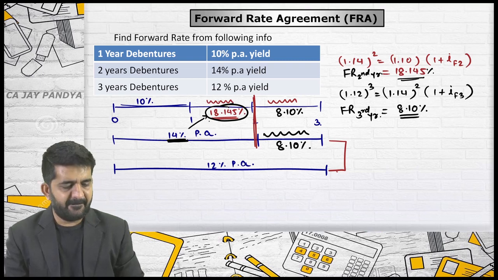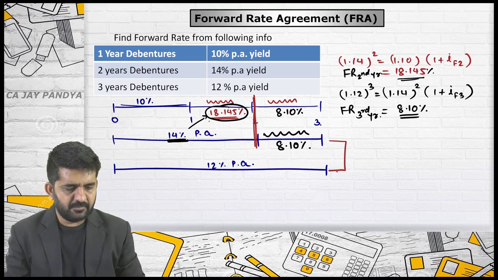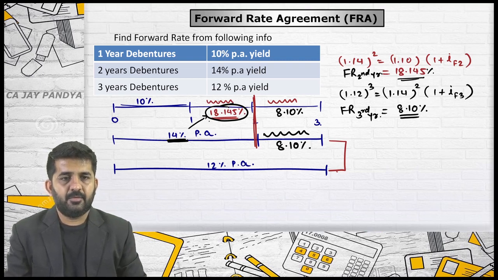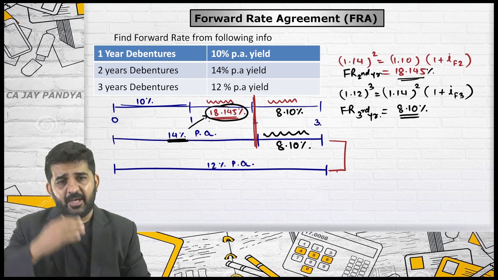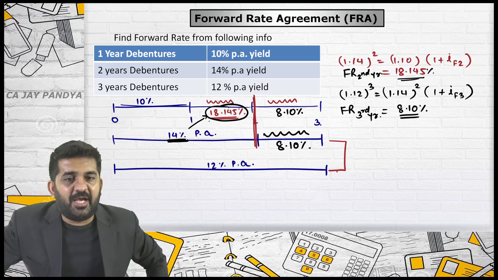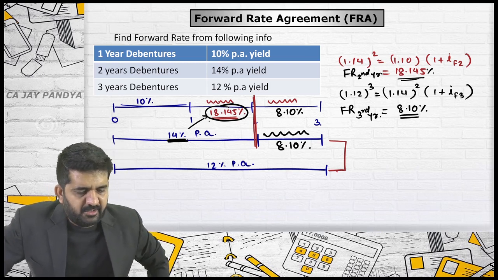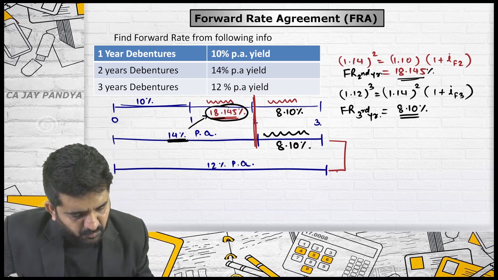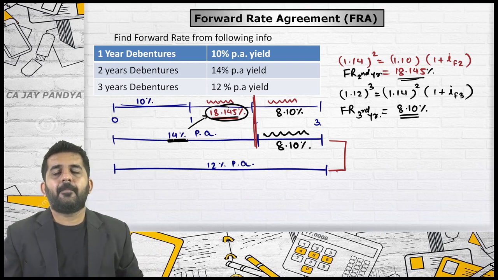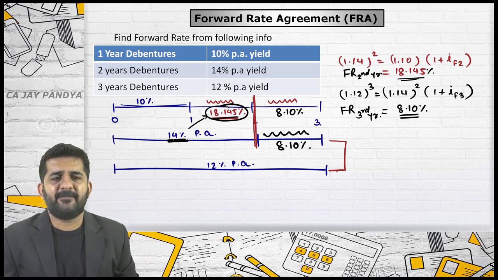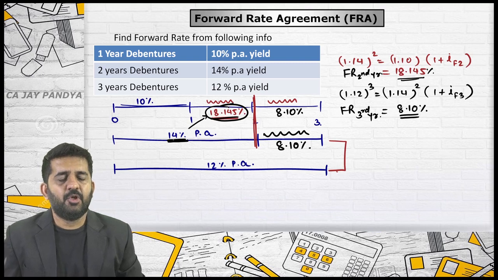Sir, comparing with the previous example, yes, the second year rate, you kept it lower than the first year rate. Alright. So it was even lower than the first year rate. In the previous example, the forward rate for second year was 8%. Alright, I can understand your comparative logic. I want absolute logic. In this question, why this rate is more than 14%? Sir, maybe the inflation rate would be higher in second year. No. There is no connection with inflation rate.